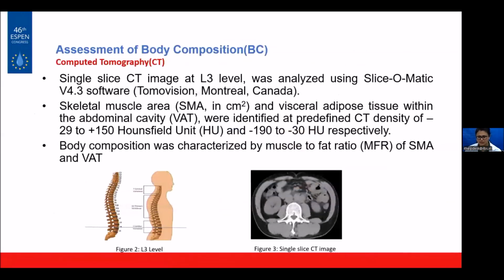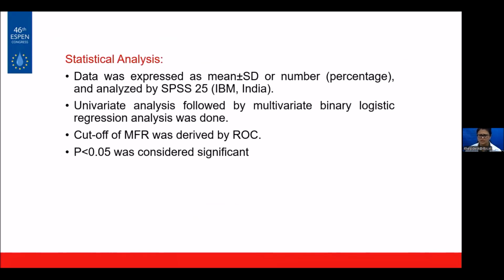A single slice CT image at the L3 level was analyzed using SliceOmatic software, and skeletal muscle area (SMA) and visceral adipose tissue (VAT) were marked at the predefined CT densities. Body composition was characterized by the muscle to fat ratio (MFR) of SMA and VAT. All the statistical analysis was done by SPSS 25. Univariate analysis followed by multivariate binary logistic analysis was done, and the cutoff of MFR was derived by ROC.